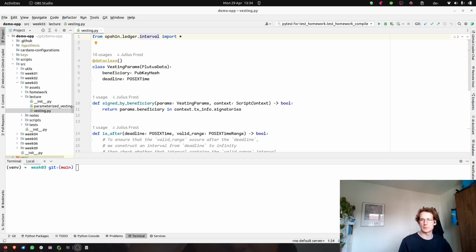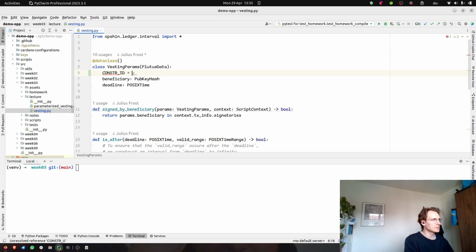Let's have a look at how we could implement such a contract, such an intent, using a smart contract in Cardano. First, what we have defined here is a custom data type.